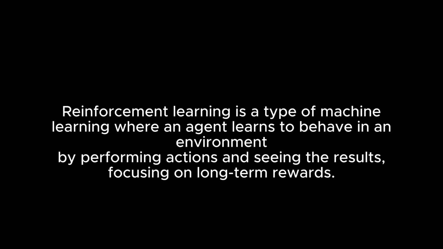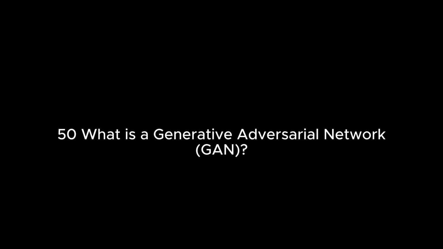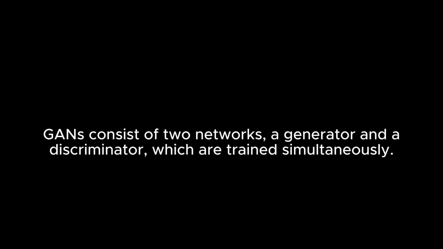Explain the concept of reinforcement learning. Reinforcement learning is a type of machine learning where an agent learns to behave in an environment by performing actions and seeing the results, focusing on long-term rewards. 50. What is a generative adversarial network (GAN)? GANs consist of two networks, a generator and a discriminator, which are trained simultaneously. The generator creates samples to fool the discriminator, and the discriminator tries to distinguish between real and fake samples.